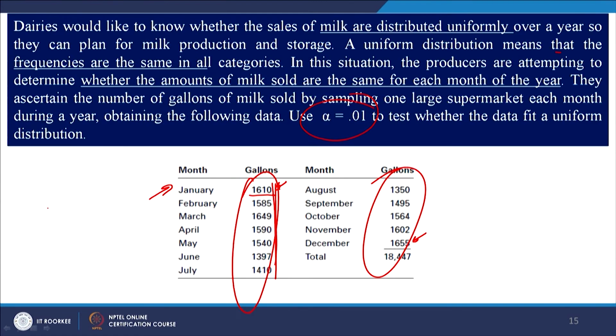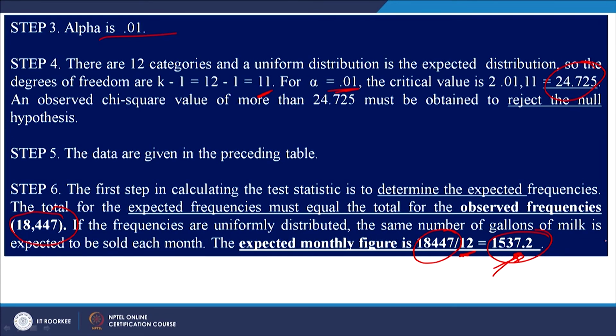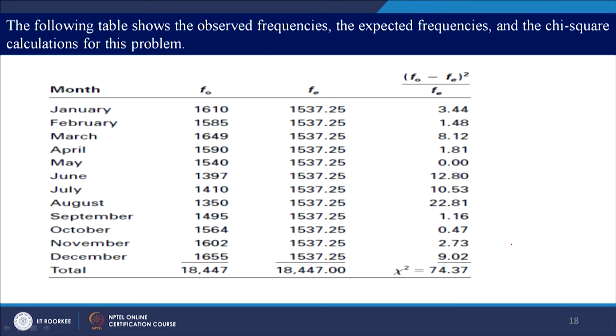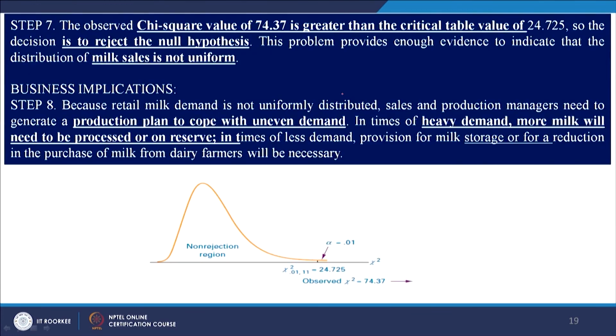So, the total of observed frequencies is 18,447. How did you get this value? This is the summation of all these values. So, 18,447 is the summation of all the FOs, and the FE would be 18,447 divided by 12, so that would be 1537.2. So, you have got all FOs over here, all FEs over here, and this is your calculated chi-square value. And the critical value is what we have found out from the table. It is 24.72.